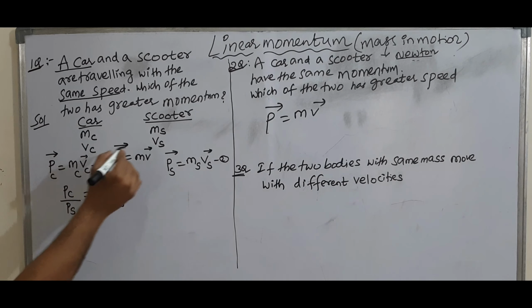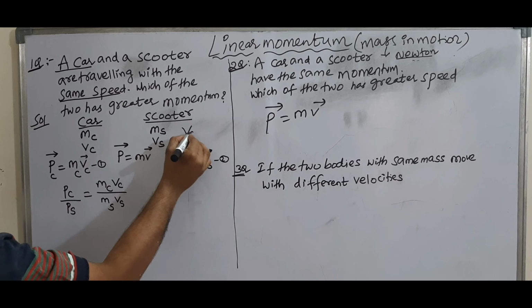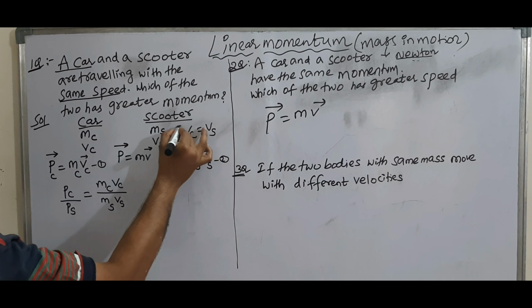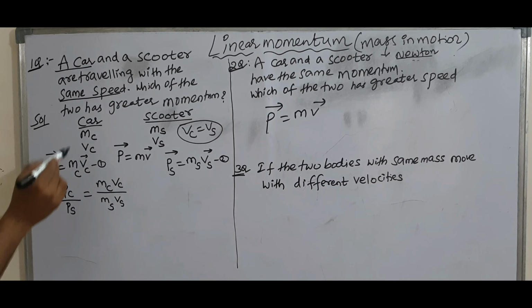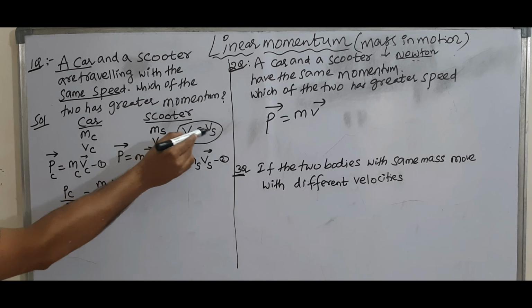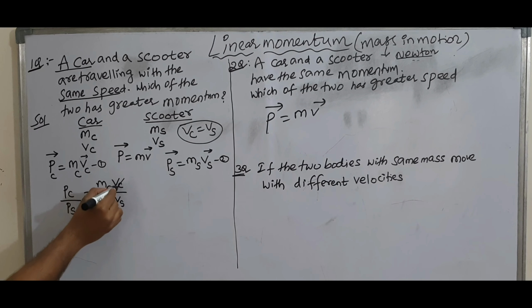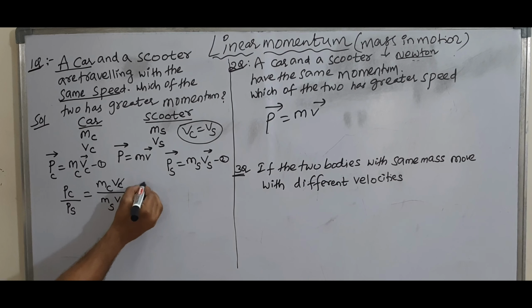Same speed means Vc is equal to Vs, so these cancel. This is equal to mass of car by mass of scooter.